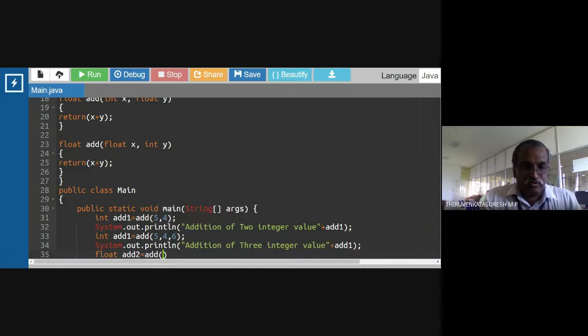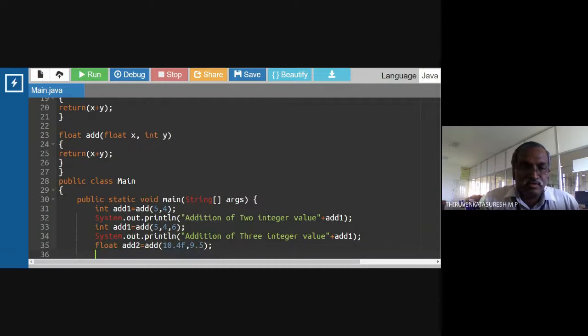I'm going to supply two floating point values, 10.4f. The f indicates a floating point value. The default type of a real number is double in Java. Okay, it's 10.4, then 9.5. I'm going to add two floating point values. After that, I'm going to print the addition of that one.